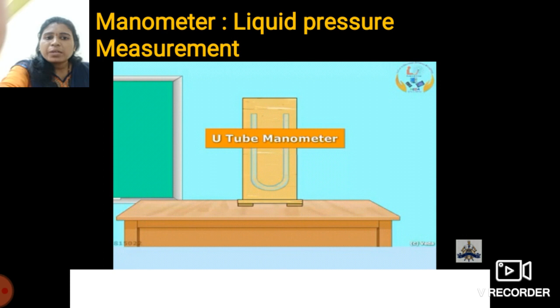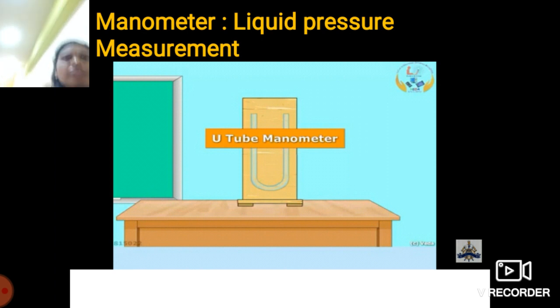See students, the manometer is the instrument which measures the liquid pressure. In this session we will learn about an experiment to measure an unknown pressure value using this manometer.